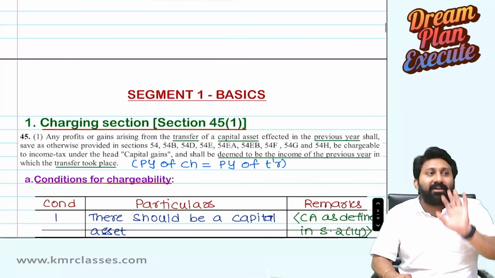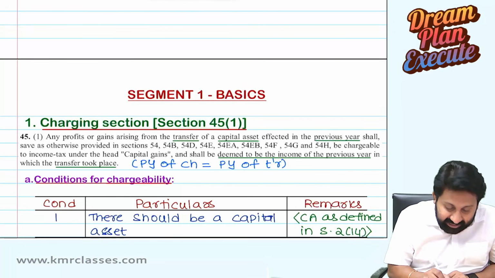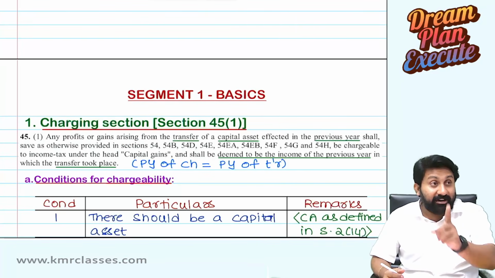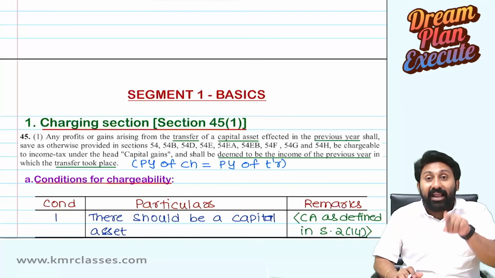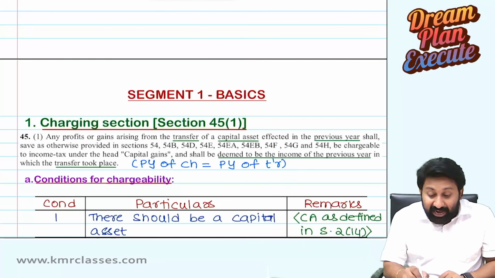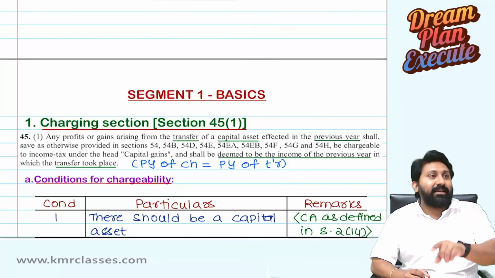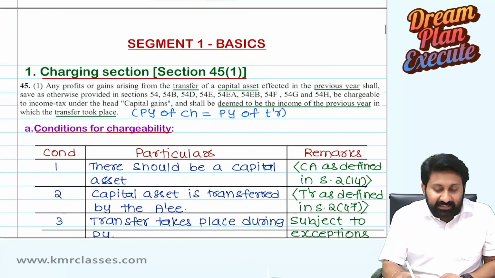Whether you received or not, I don't know. That's why the lawmaker, for care, has taken the word arising. He did not use the word received. He used the word arising. And in reality, there is no gain, but I am deeming that there is a gain. That's why it is deemed to be income. These many aspects we need to understand from the charging section.